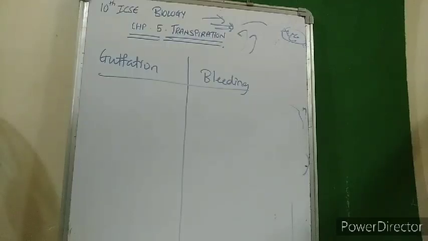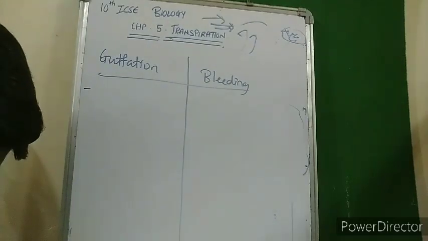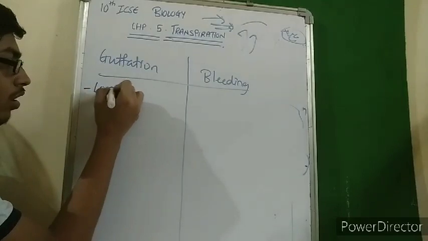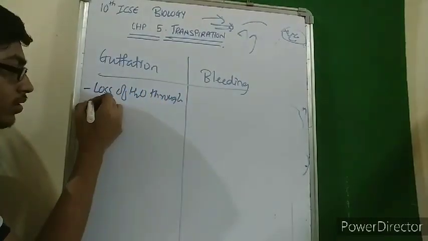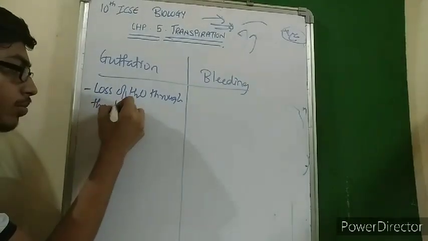Whereas bleeding is when you cut a part of the plant. The water is flowing in the upward direction in the plant, but when you cut a part of the plant, the sap and water come out of that. Exudation of the sap when you cut a part of the plant is called bleeding. So you would see here the difference: loss of water through the hydathode openings.